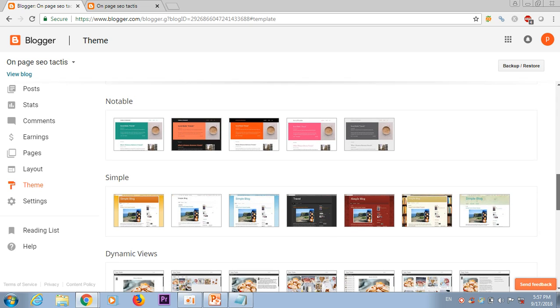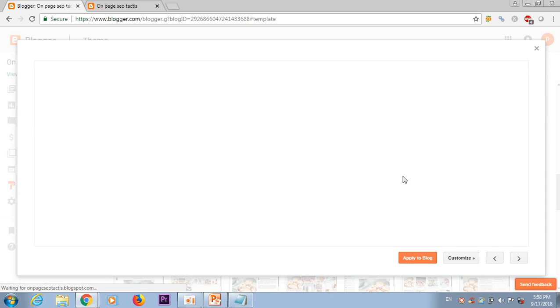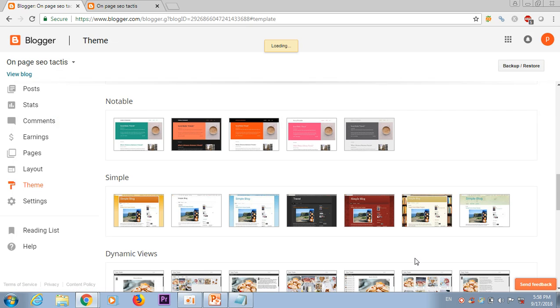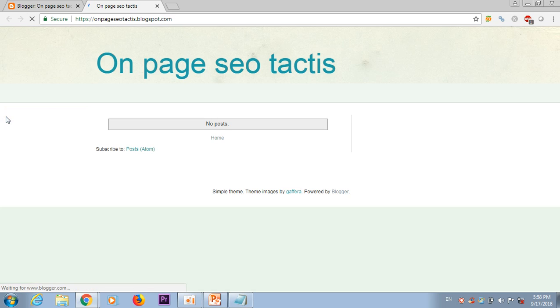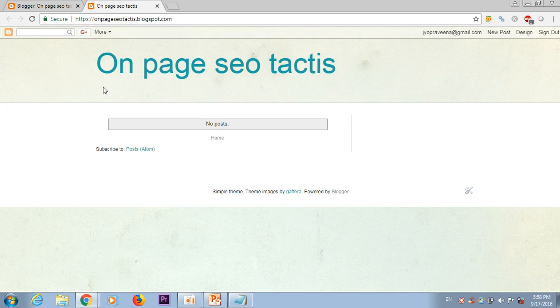So I'm just going for the Simple theme, and I'm just clicking this theme. So apply to blog. Your theme is applied, and just refresh. The changes are within a second, the changes will be the same. So blogs are very easy. Within a second we can change our themes, and we can add any number of pages.